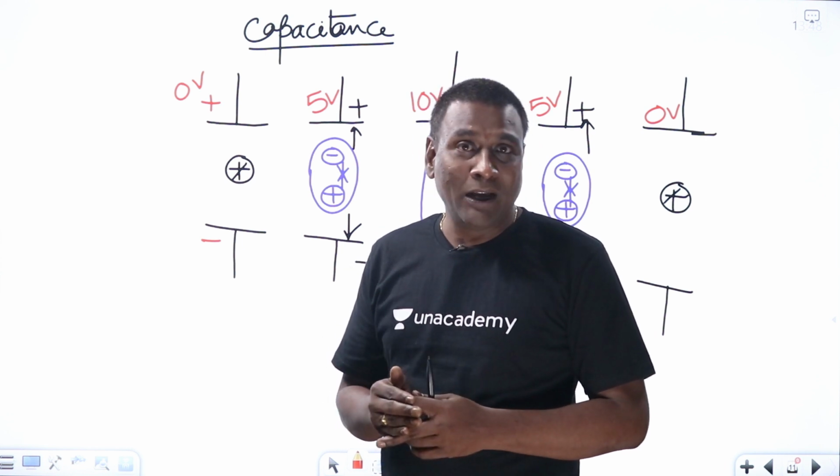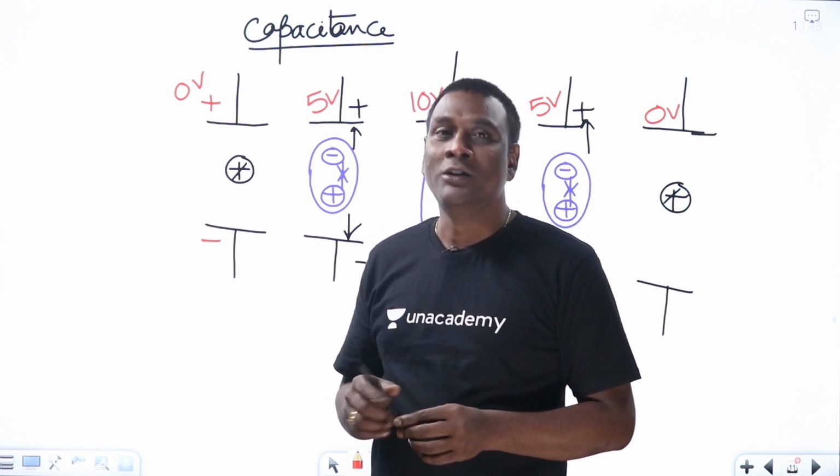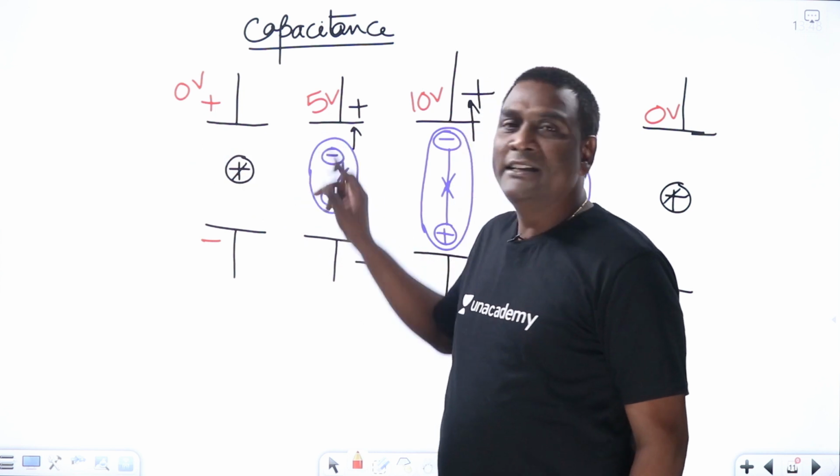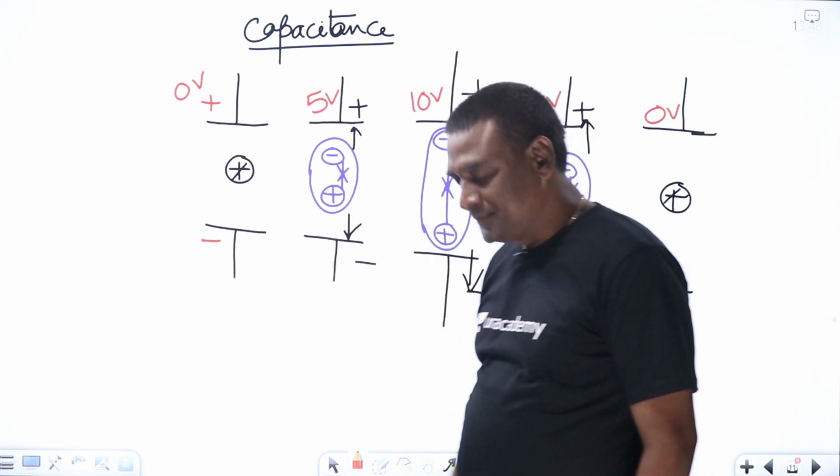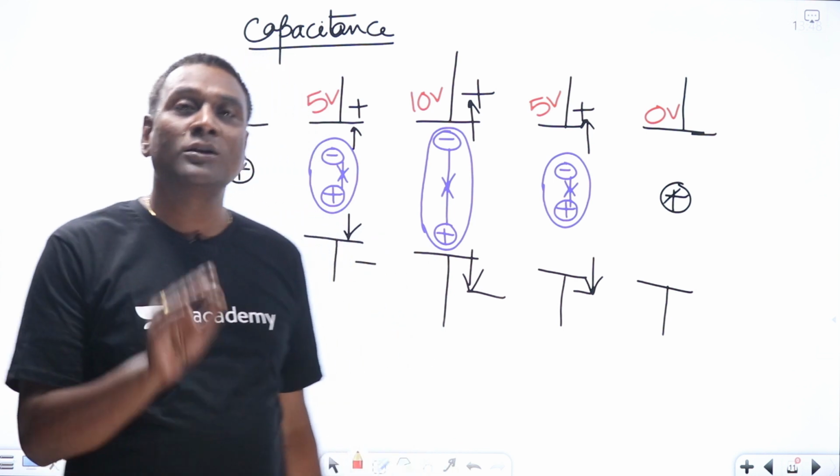Is it possible to create a black hole? No, not possible. So instantaneous voltage change is impossible in a capacitance. Instantaneous voltage change is impossible in a capacitance.